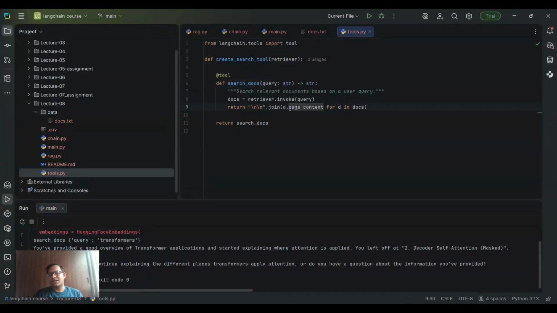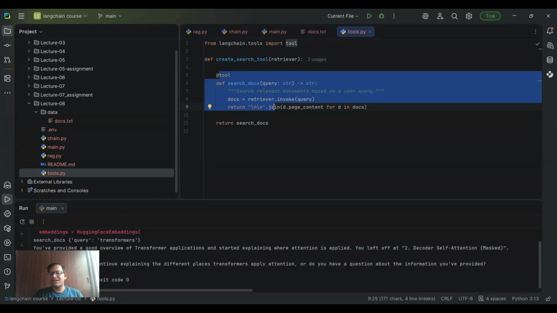Also, it is a good practice. See, what you can do is you can make this retriever a global variable, which you should not do. Why? Because it can create some errors. This injection method might seem complex at first, but it is going to be way more predictable, and your whole project will be way more testable. Like you can write test cases for that.